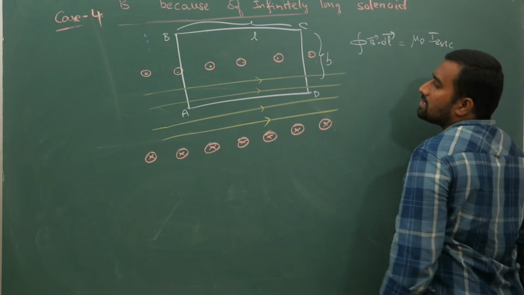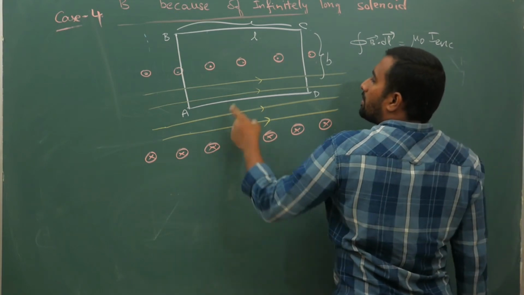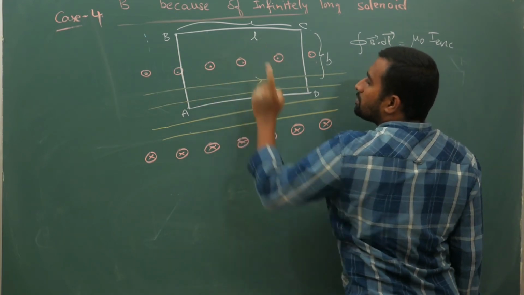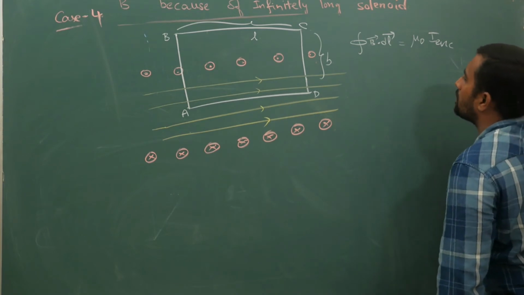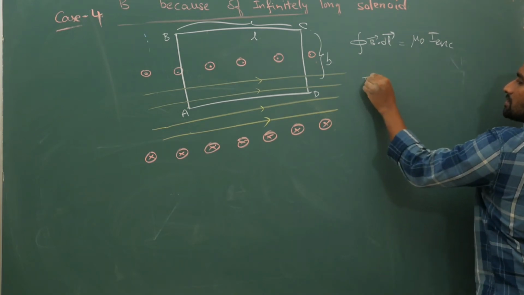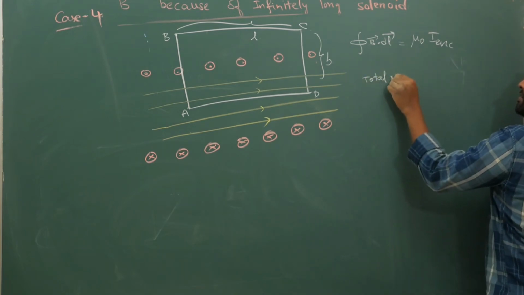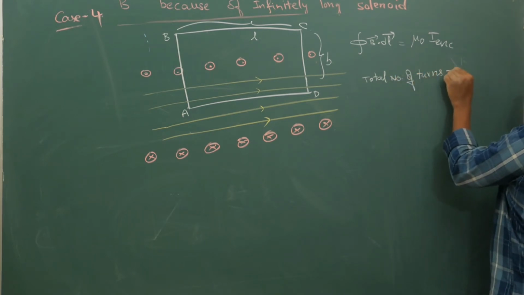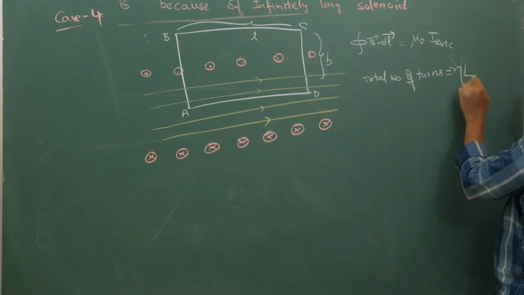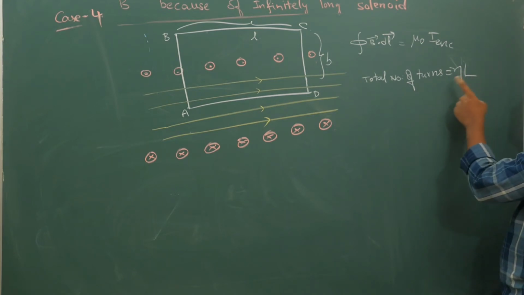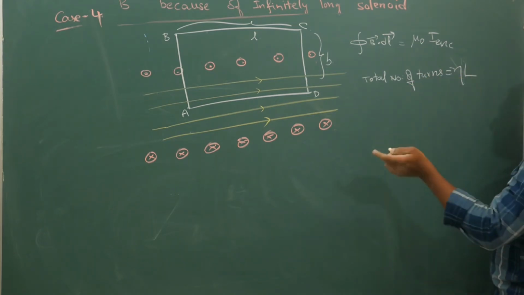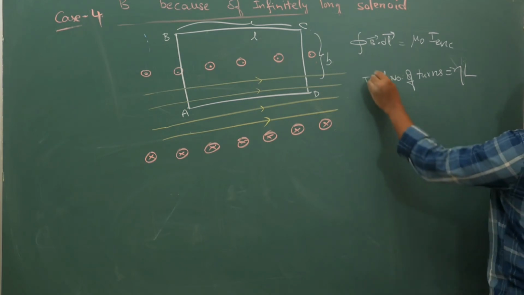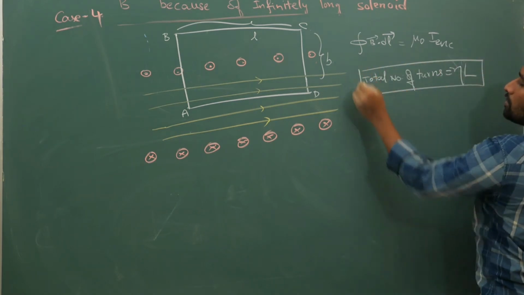Now how much is the current? Your total number of turns is small n, the number of turns per unit length, into the total length, from left hand to right hand like this.